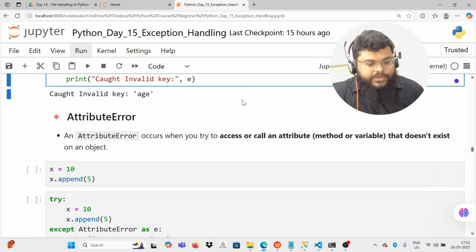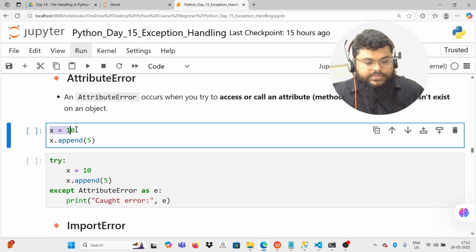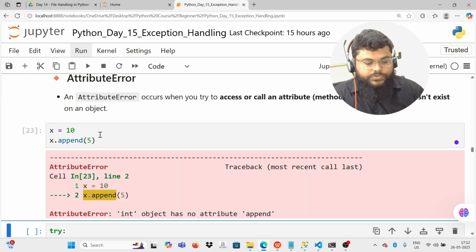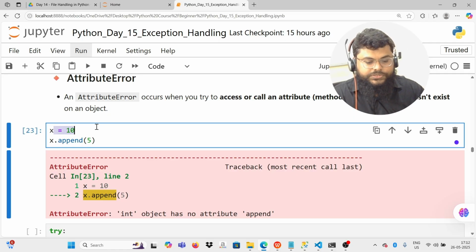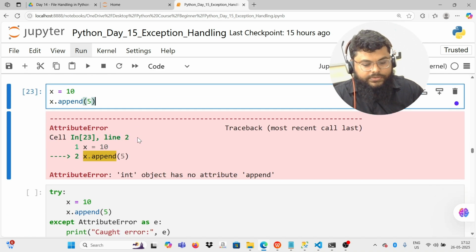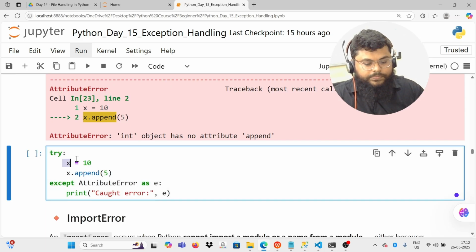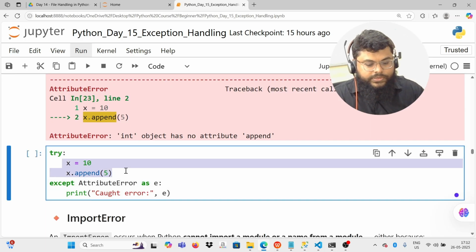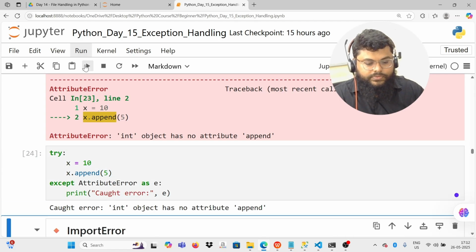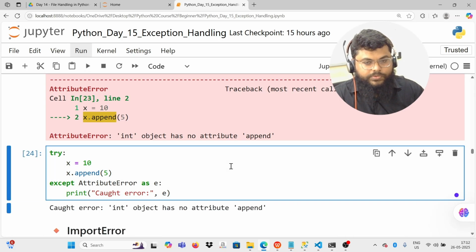Okay, so next I have attribute error. So what is an attribute error? It occurs when you try to access or call an attribute, method, or variable that does not exist. For example, I have x is equal to 10. So I'm trying to append 5 to x. So x is an integer. So integers are an immutable data type. So we cannot append 5. We can add it. So for these kind of errors, I put that risky code in the try block and catch that error. Okay, int object has no attribute append.